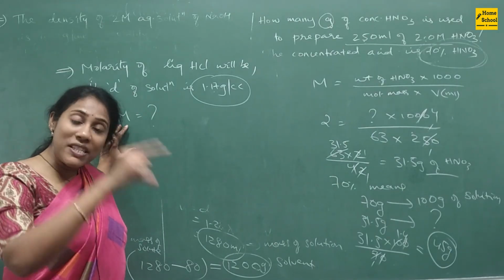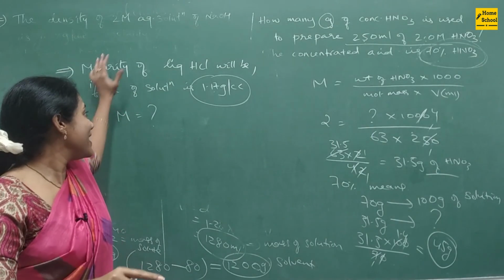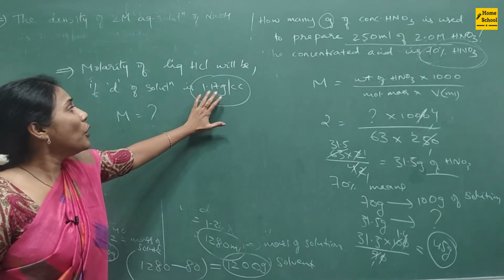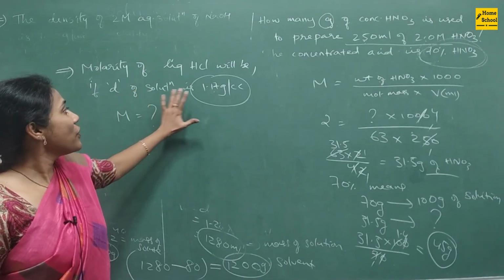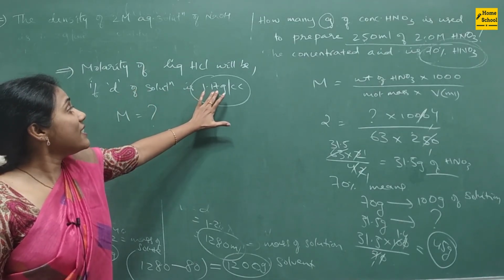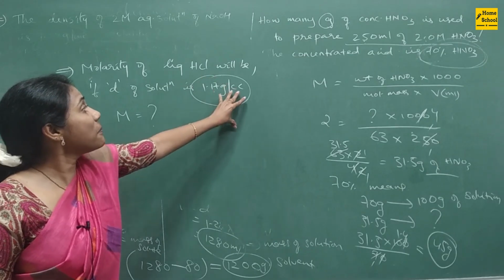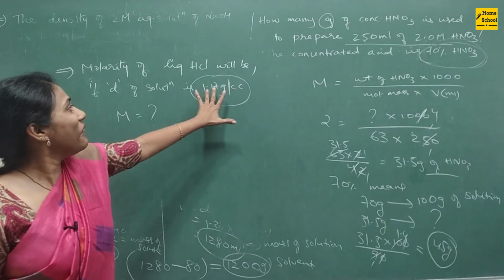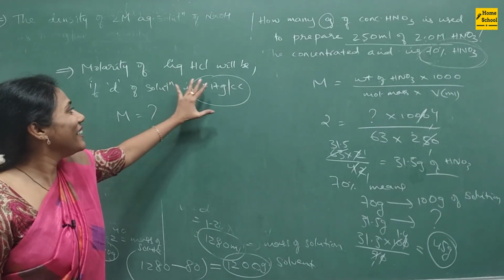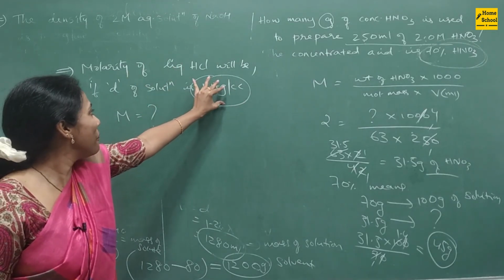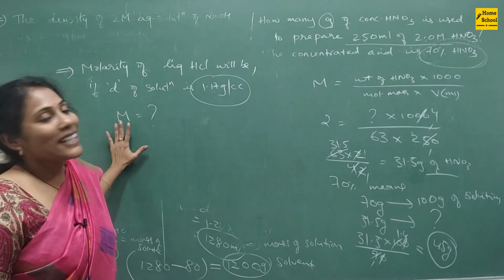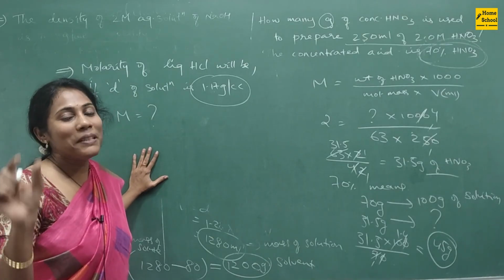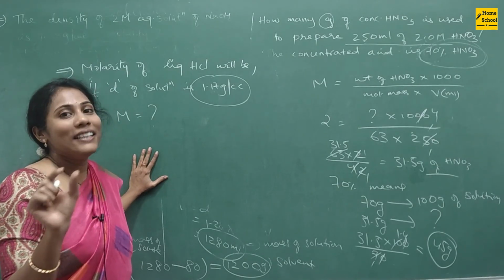And you actually have a side formula, the relationship between density and molarity, but don't mug up that formula, not necessary. Go on the logic. Density of the solution is 1.17 grams, that means this much grams per ml. So what is your weight? This is only the weight of HCl. Find out the volume from this information, and calculate the molarity. I will not give you the options, you just type the correct number in the comment section.